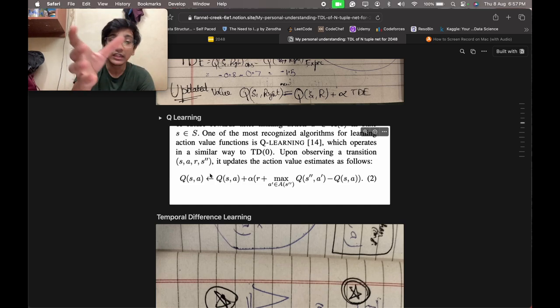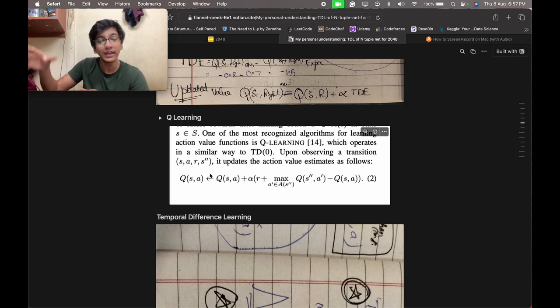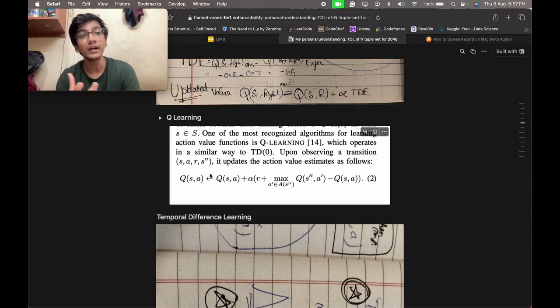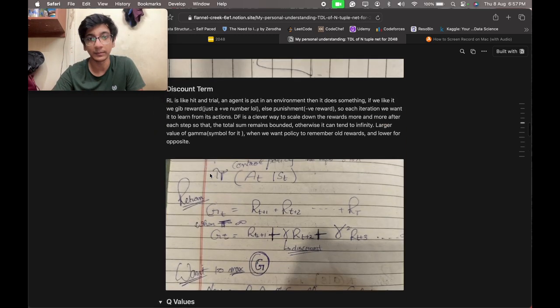You can see the new Q value is based on the older Q value plus alpha, which is the learning rate, times, in brackets, the reward. Reward is what reward you get on going to the new state, plus the max of the Q value of the future state minus the current Q value. Now, why are we choosing max? Max means pick the action for which the Q value is maximum.